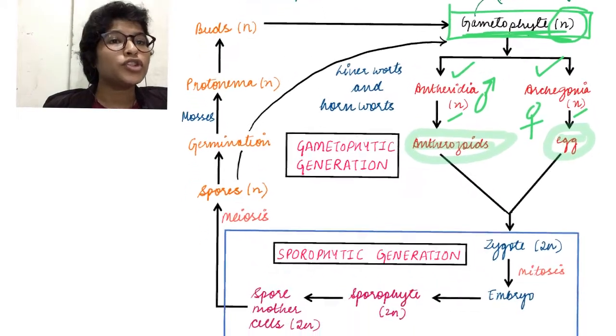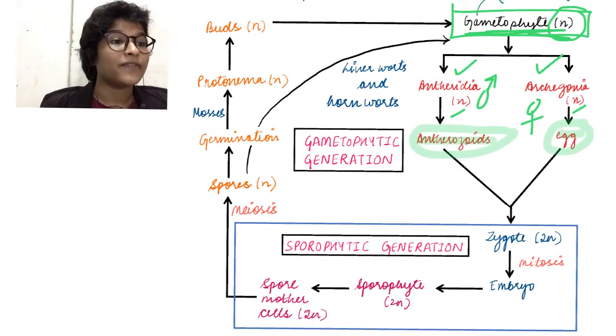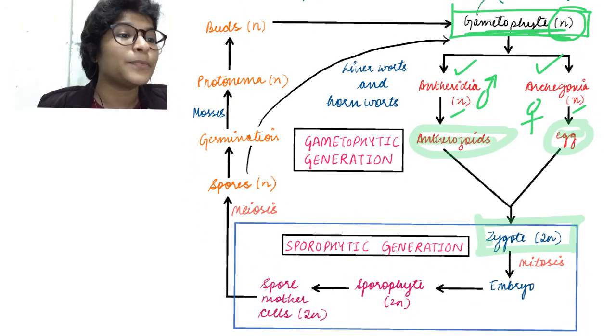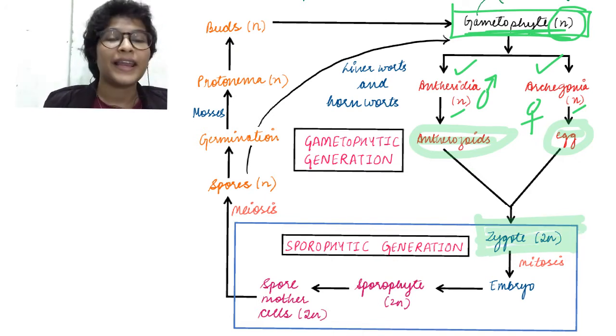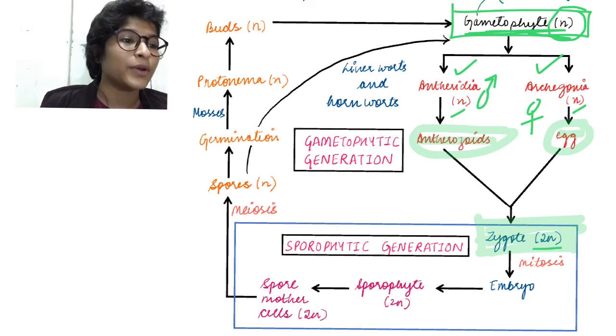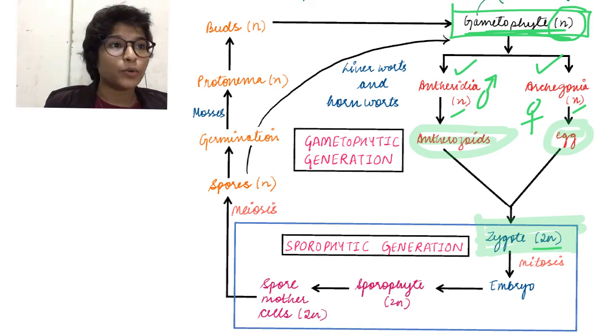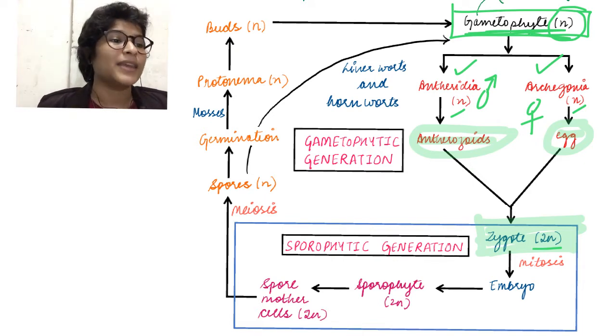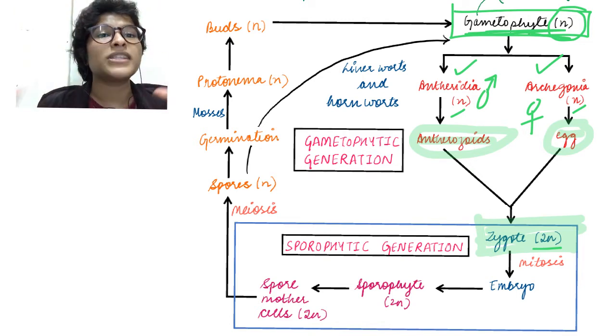So after fusion of these haploid gametes, we will get a 2N, that is a diploid zygote. Yes, like a normal fertilization process, we get a 2N or diploid zygote. अब ये 2N diploid zygote cannot stay in the 2N condition because the adult is going to eventually be a haploid. So that is why it undergoes meiosis eventually.